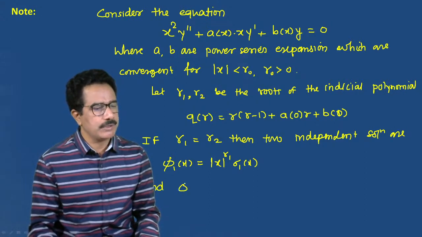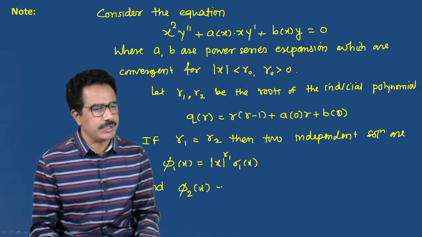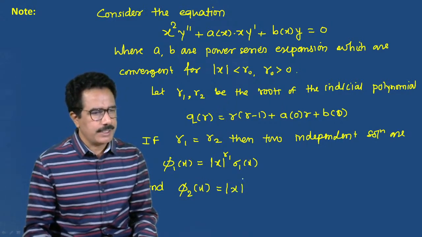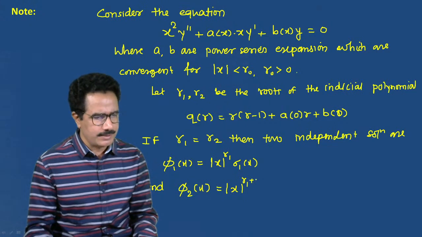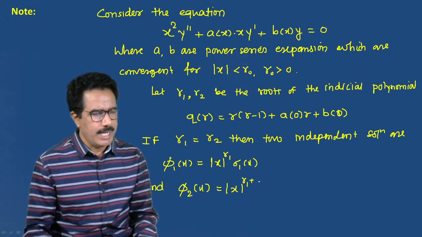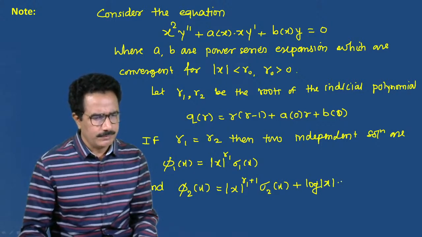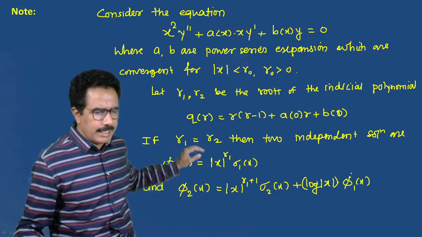हे नोट व्यवस्थित लिहून घ्या. phi2 of x is equals to mod of x raised to r1 plus 1 into sigma 2 of x plus log of mod x into multiplication phi 1 of x. See this, these are the two solutions.